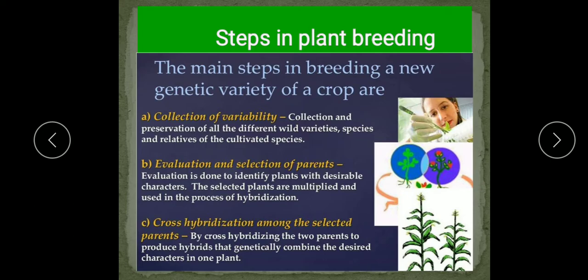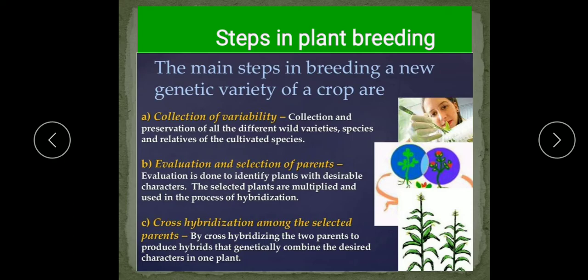We will study in the next part of this topic. Then the second step, evaluation and the selection of the parents. When plants with genetic variations are obtained, they are selected for the desirable characters. So this involves identification of the plants which have desirable combinations of characters, that is, which can give better results on hybridization. So evaluation is done to identify plants with desirable characters. The selected plants are multiplied and used in the process of hybridization.